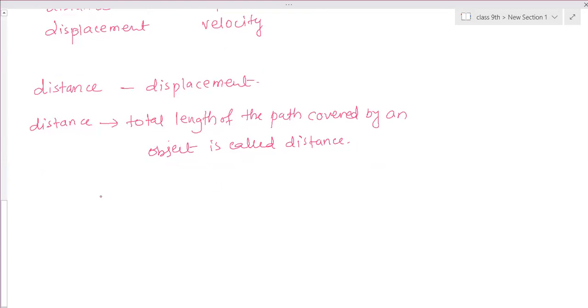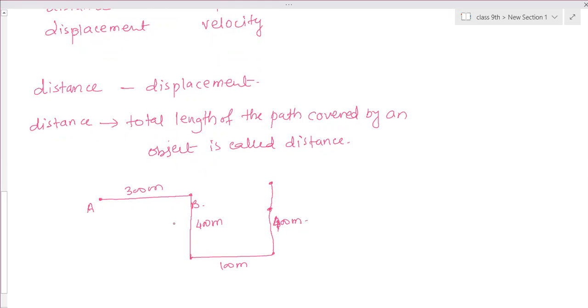So that means if any object or a person is moving from point A, going 300 meters towards B, and then again turning 400 meters towards south, then again he has moved 100 meters in another direction, and again he has covered 400 meters.